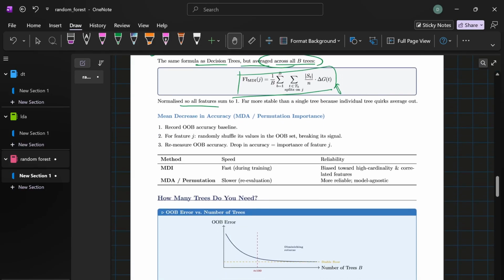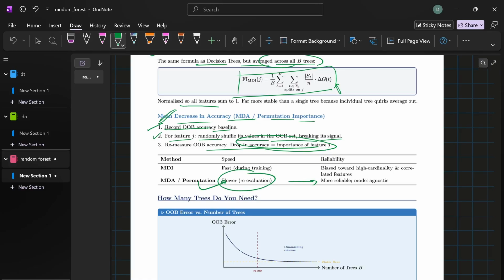The second one is the permutation importance, also called the MDA. After training, you take your OOB data, shuffle one feature's values completely at random, and then measure how much the accuracy drops. A big drop means that the feature was important, and a small drop means that the feature is not so important. This process is slower but much more reliable. Okay.